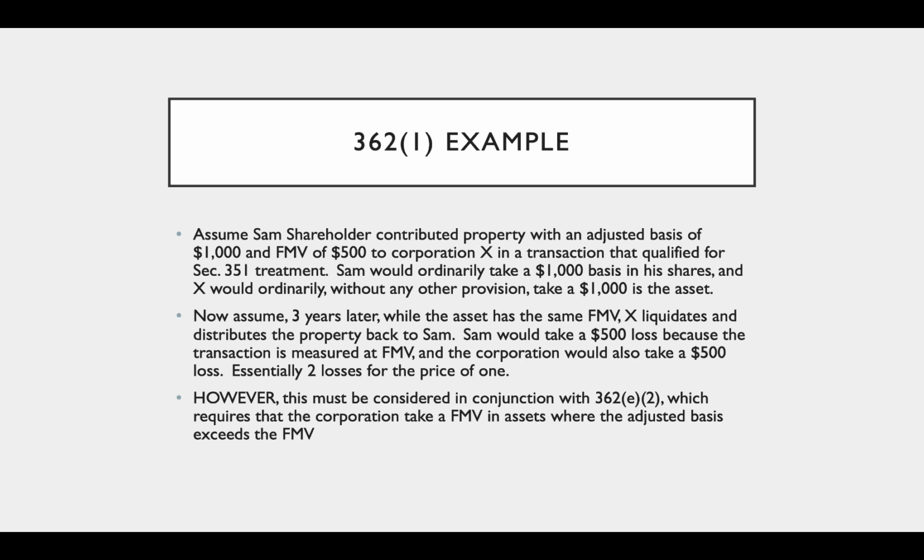Now assume 3 years later, while the asset has the same fair market value, Corporation X liquidates and distributes the property back to Sam. Okay, in that case, assuming no limits, Sam would be allowed to take a $500 loss because the transaction is measured at fair market value, which is $500, and his adjusted basis in his shares is $1,000. The corporation would also take a $500 loss, essentially 2 losses for the price of 1.